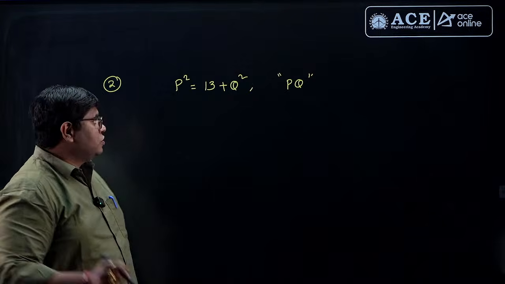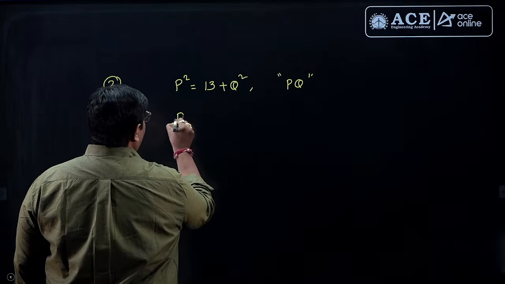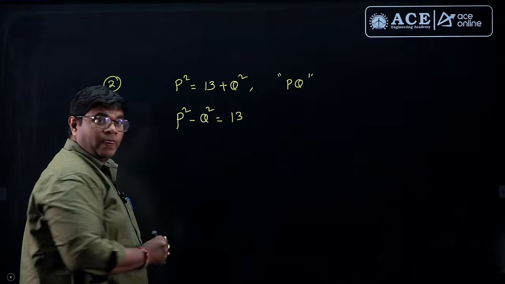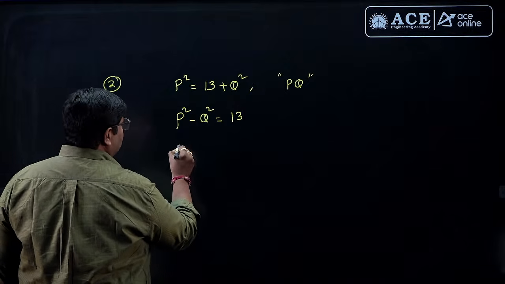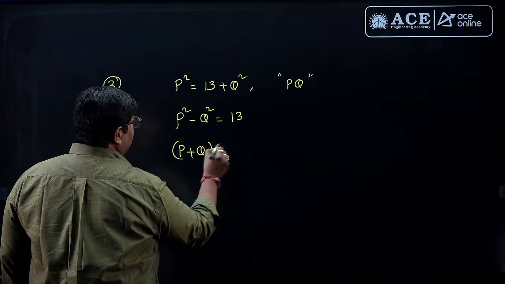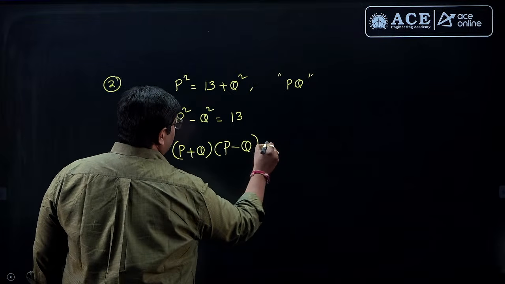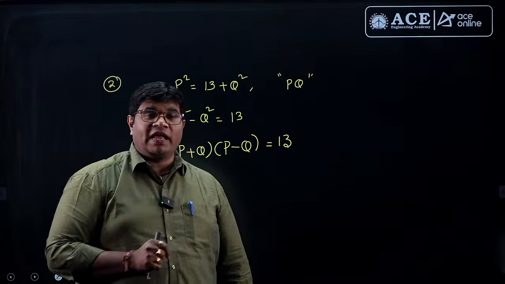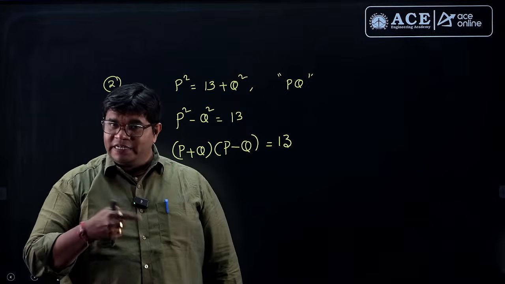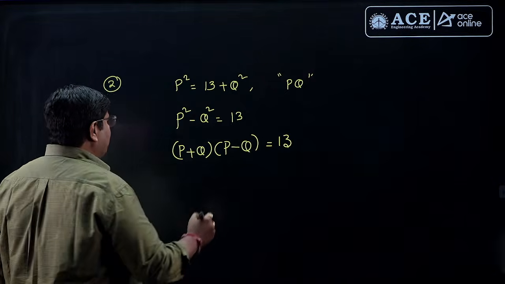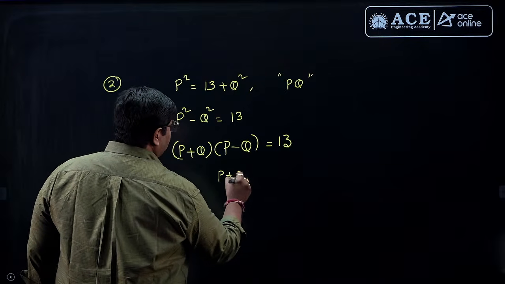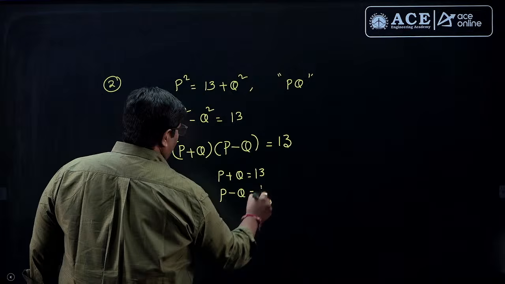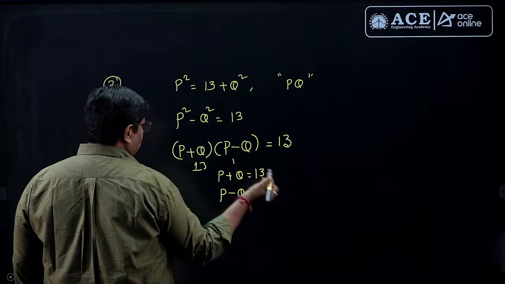Okay, my dear friends. So, here you can simplify: P square minus Q square is equal to 13. A square minus B square means P plus Q into P minus Q is equal to 13. Two numbers whose product is 13. 13 is a prime number, which means 1 and itself only, right? So then P plus Q is 13, and P minus Q is 1.